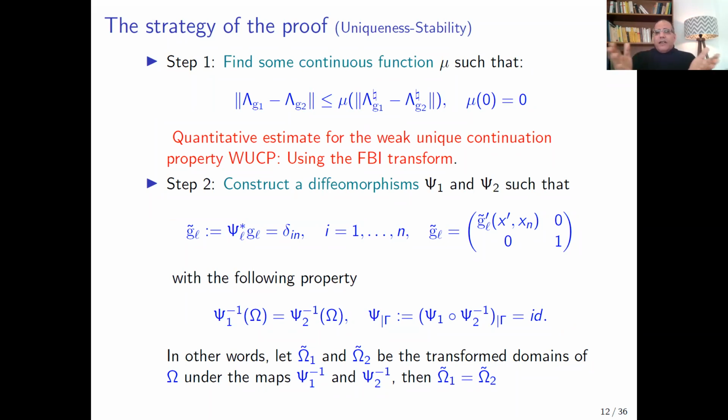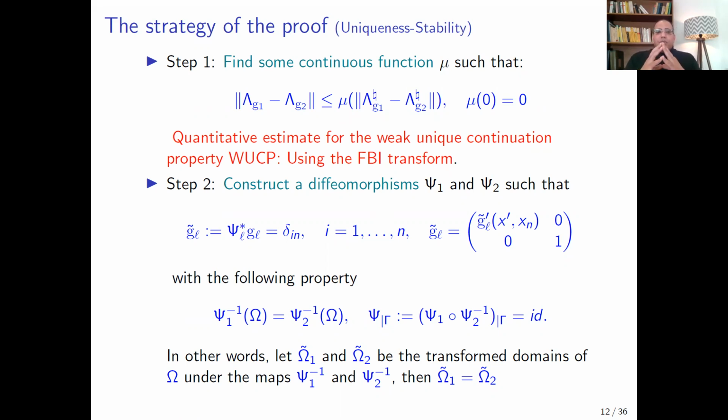This is roughly speaking an inequality, which can be proved by some quantitative estimate for the weak unique continuation for the wave equation by using the FBI transform. I will give more details for the proof of this inequality later.